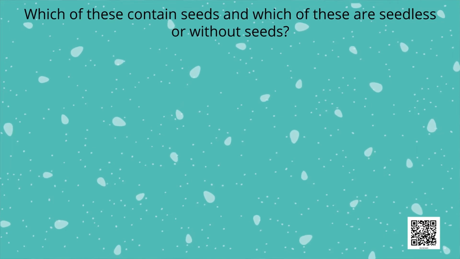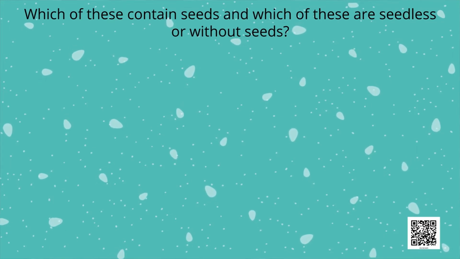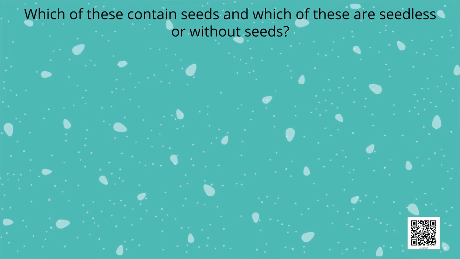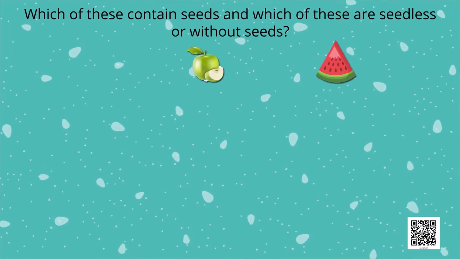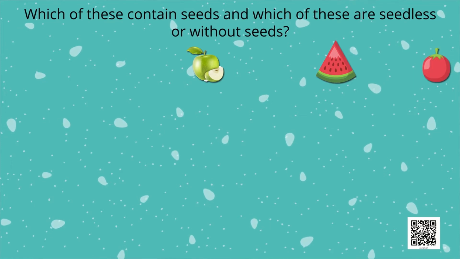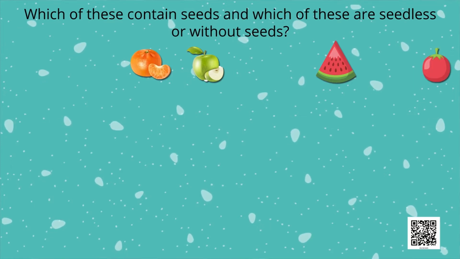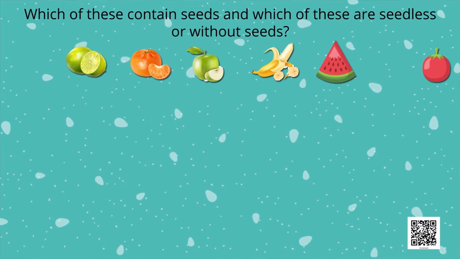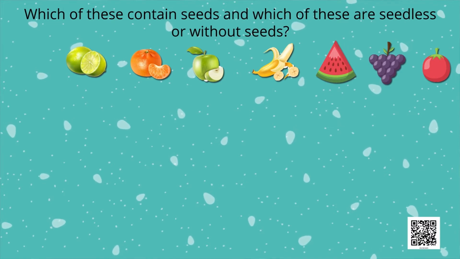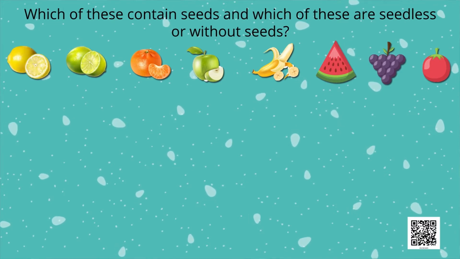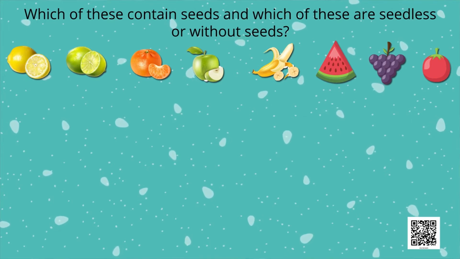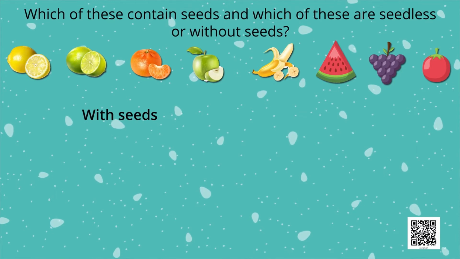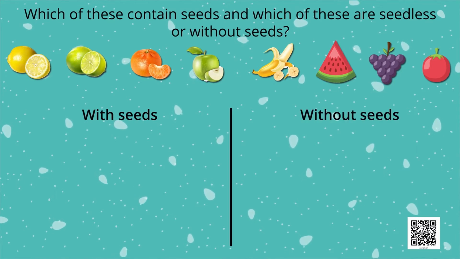Are you ready? Let's drag them to the proper column. The list is as follows: apple, watermelons, tomatoes, oranges, limes, bananas, grapes and lemons. So let's try and select as per the category of with seeds and without seeds.